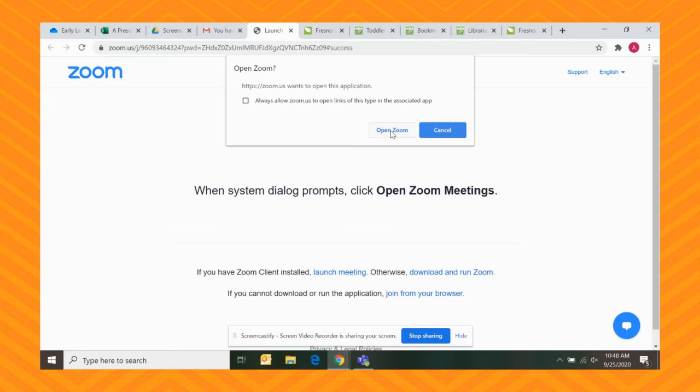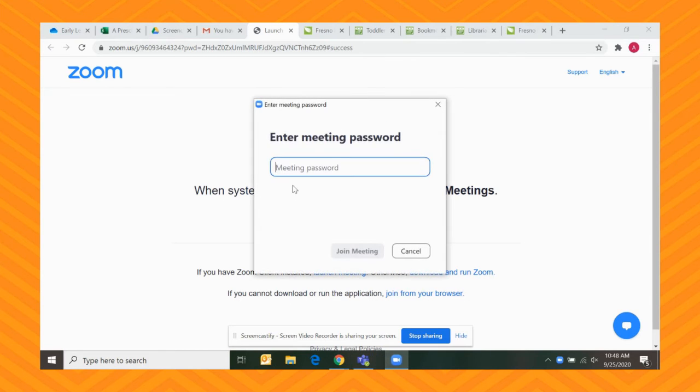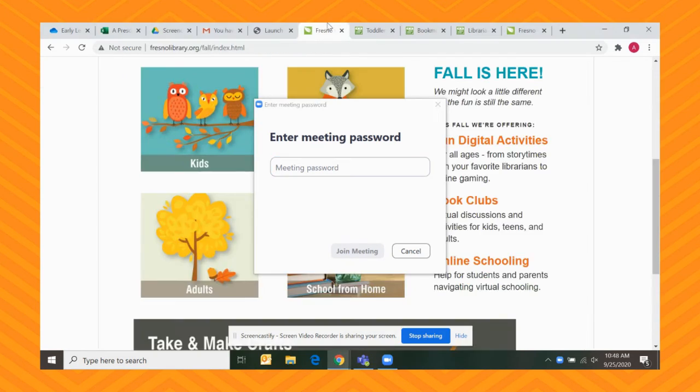Now, if you don't have Zoom on your device or you've never used it before, it's going to ask you to install the Zoom client. So go ahead and follow the directions to do that and then run it. And when you click Open Zoom, it'll ask you for that meeting password in order to join, and then it'll take you right into the event. So that's how you join.